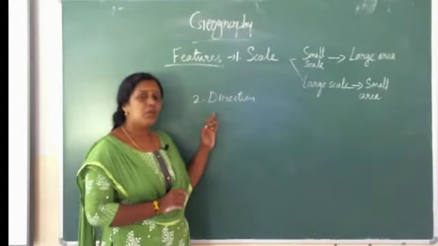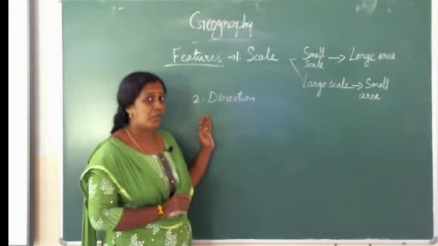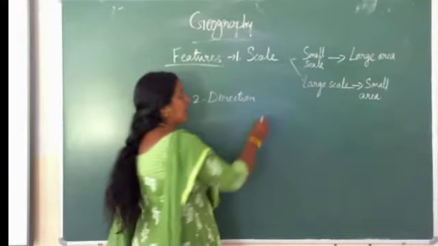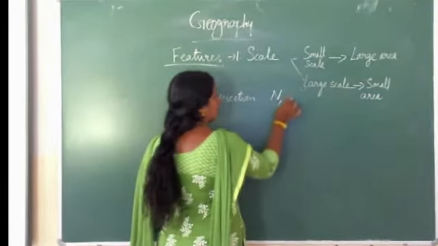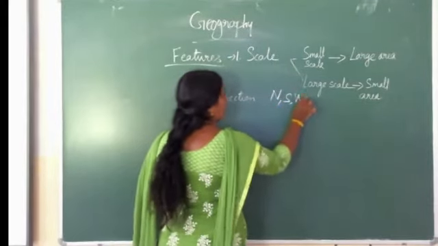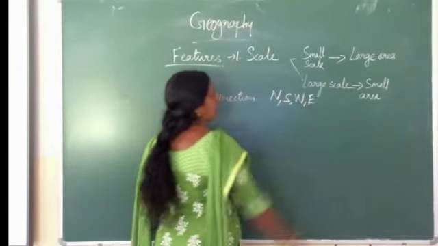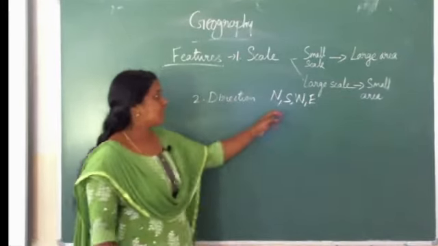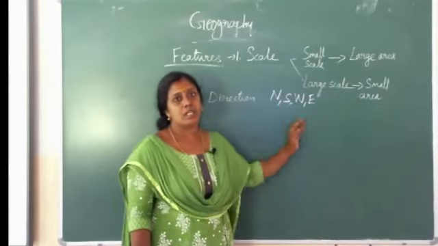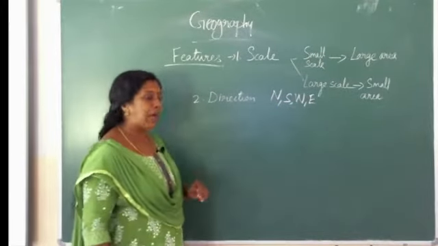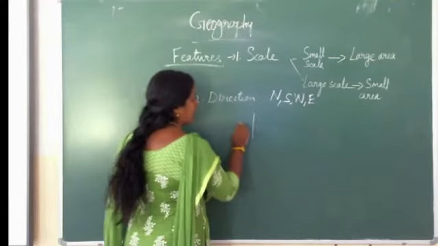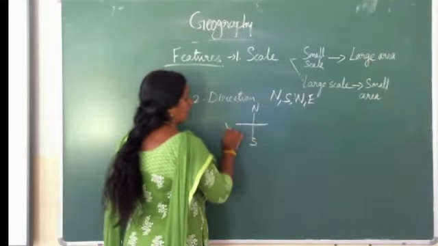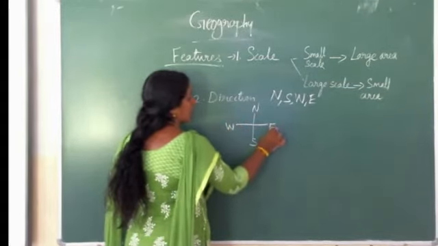So you know what are the four major directions, isn't it? What are the four major directions? North, south, west and east. So these are the four major directions: north, south, west, east. On a map, you can see the direction like this: north, south, west, east.